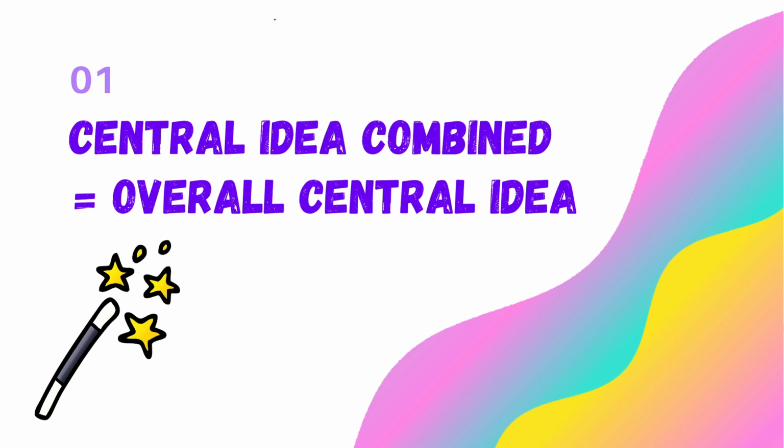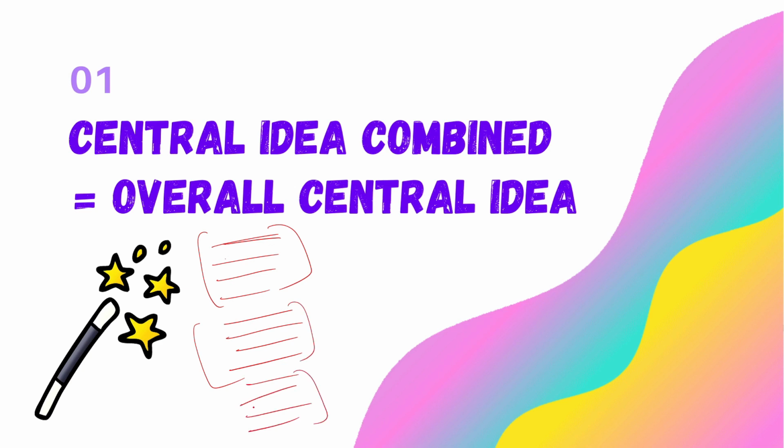Let's say we have an RC like this, and it consists of 3 paras. This is para number 1, this is the second paragraph, and this is the third paragraph. What you must do is first figure out the central idea or main point of para 1, then move on to para 2 and identify its central idea, and then move on to paragraph 3 and identify its main point.